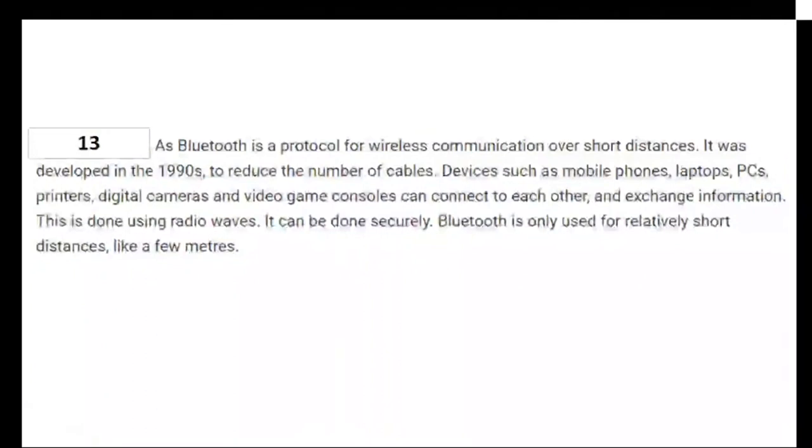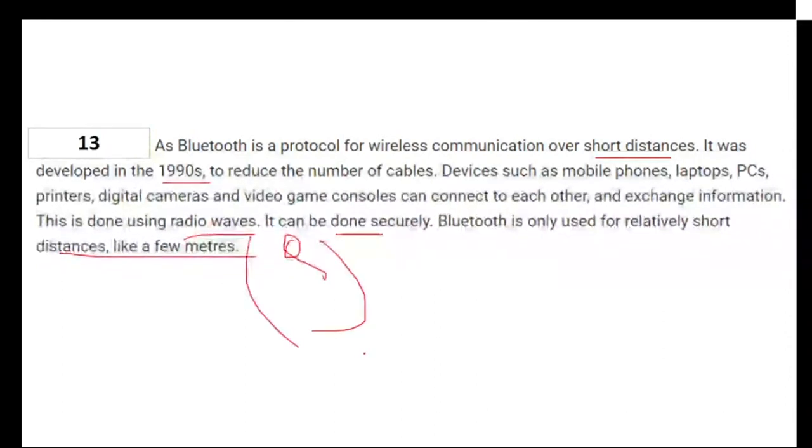So Bluetooth is a protocol for wireless communication over short distances, as I said, which was developed in the 1990s. Devices such as mobiles, laptops, PCs, printers, digital cameras are connected and exchange of information is done. This is done using radio waves and it can be done securely. It is used for a relatively short distance, like a few meters. So this was statement Q, which was stated to be false.